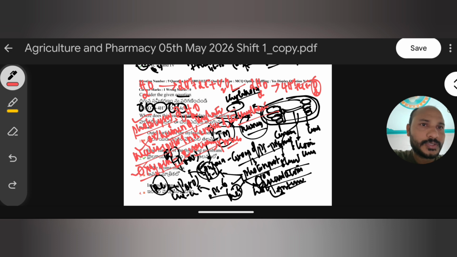Okay. So finally, the right answer: where does this photolysis process occur? In the lumen of the thylakoid, not in the lumen of the chloroplast. Okay, in the lumen of the thylakoid only does this photolysis process occur.